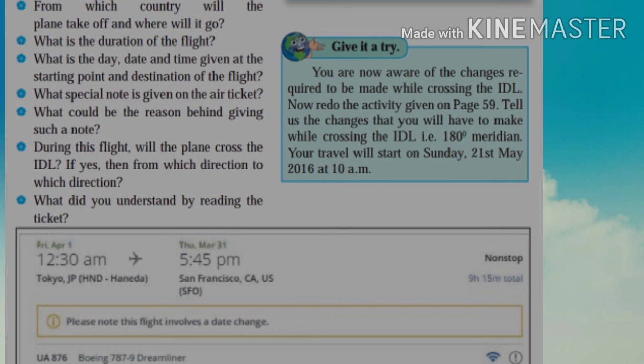When the IDL is crossed while traveling towards the east, the previous day is to be considered. The journey of this flight is to start on Friday, 1st April, and the journey is going to complete on the previous day, that is the 31st March. It means the flight will cross the IDL while traveling towards the east. Friends, the last question, what did you understand by reading the ticket, is omitted from the syllabus.